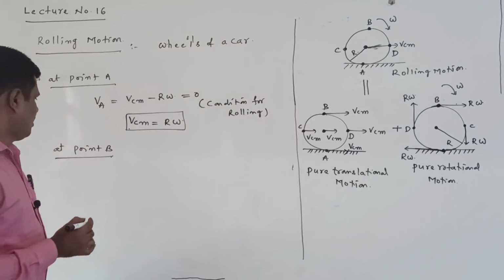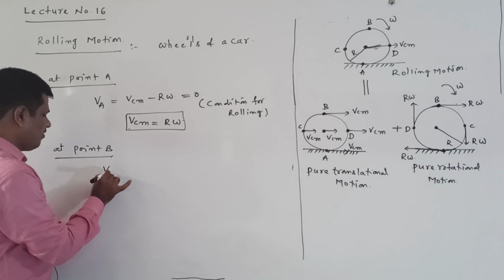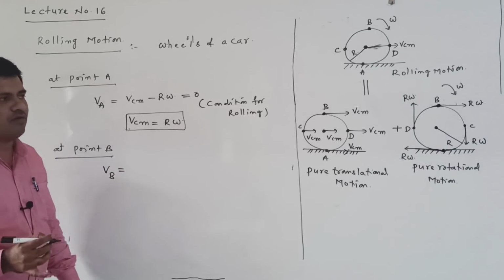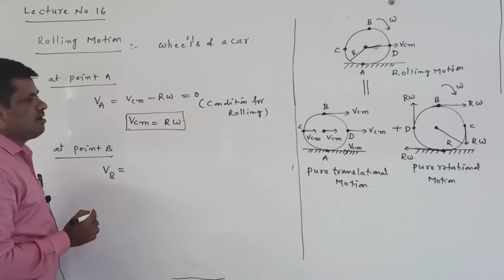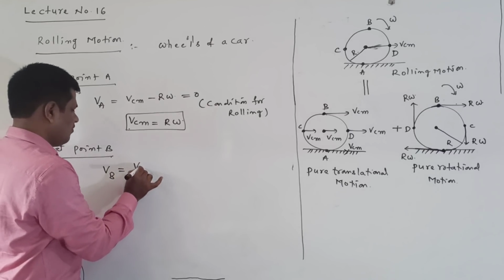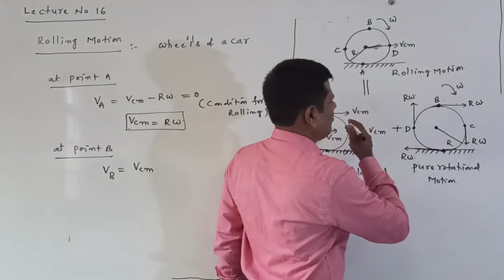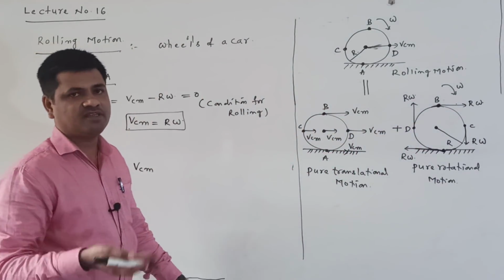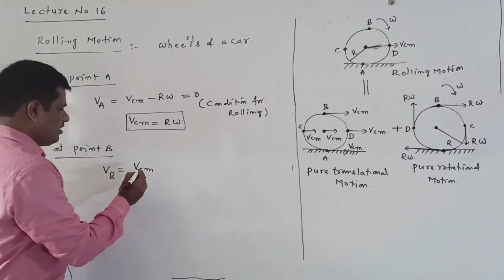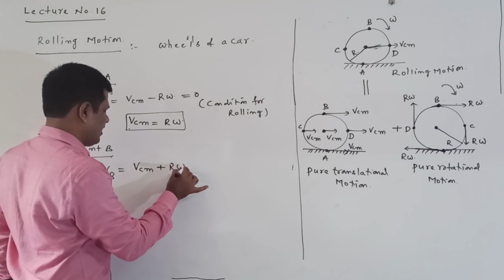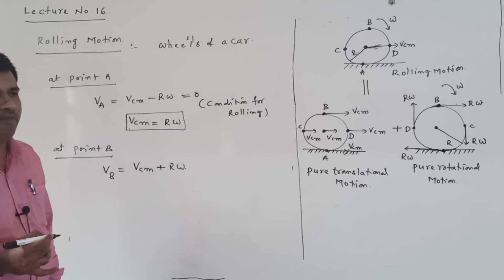Now at point B I want to find the velocity. At point B, VCM and R omega are both in the same direction. Same direction means we can add directly, since they are vector quantities. VB is equal to VCM plus R omega.